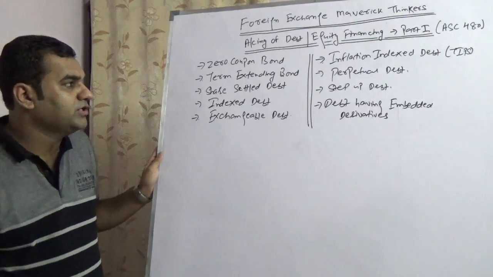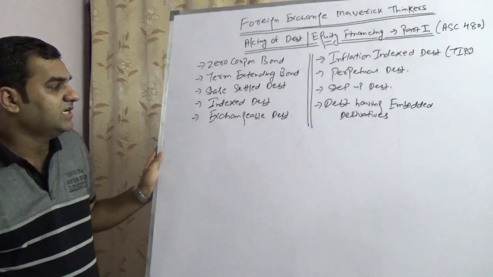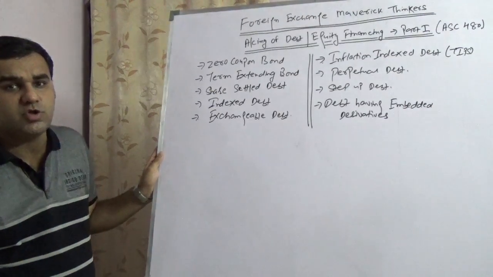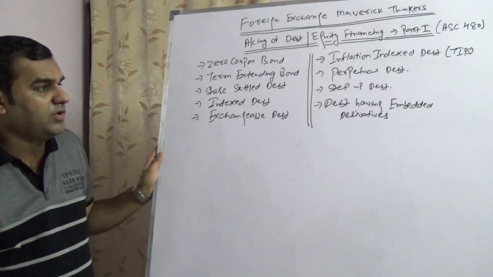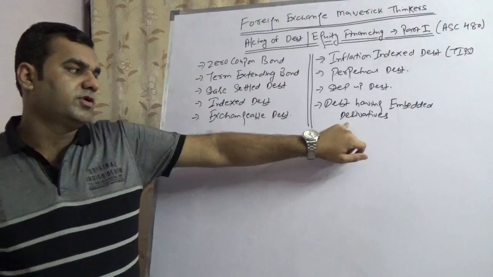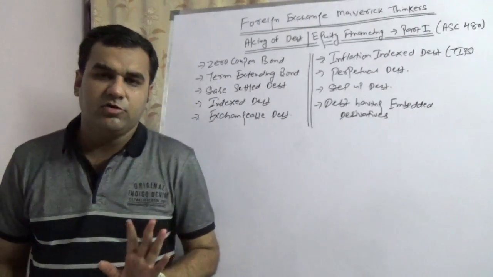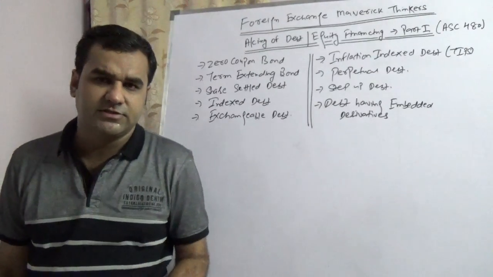with zero coupon bonds, term extending bonds, share settled debt, index debt, exchangeable debt, and inflation indexed debt, which in the US is shortly known as TIPS. You have perpetual debt, you have step up debt, you have debt having a put option, which is one of the more important ones. But before we start ASC 480, I would like to give you a brief intro because this video is going to be not less than 15 minutes.